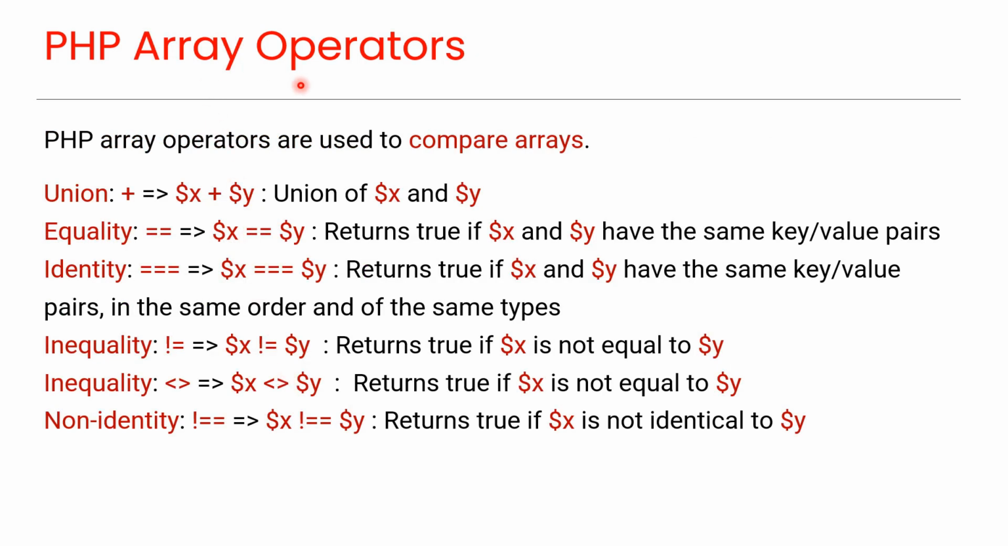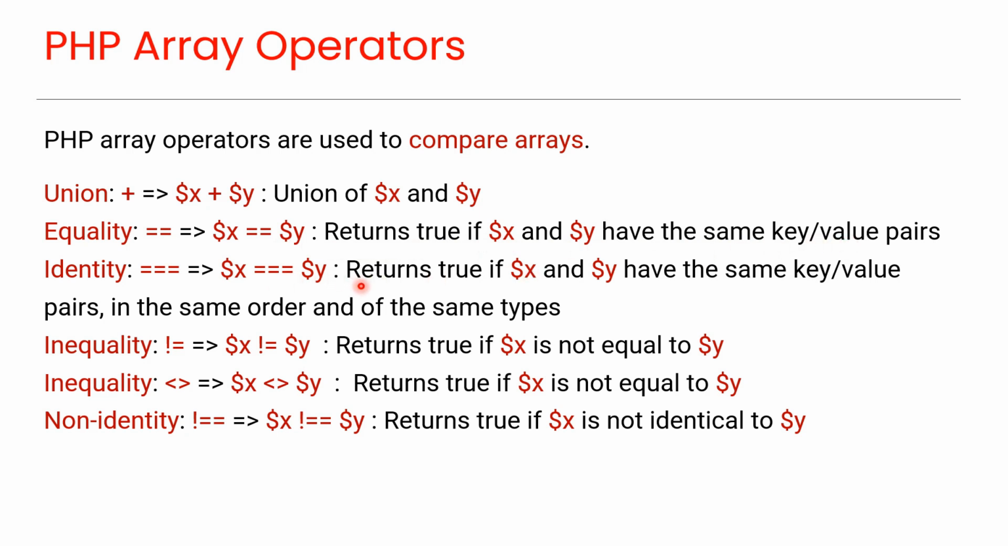PHP array operators. PHP array operators are used to compare arrays. These are the array operators. Here x and y are two arrays. Union, which returns the union of x and y. Equality, which returns true if x and y have the same key and value pairs.